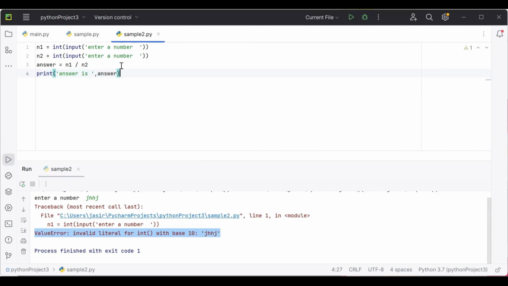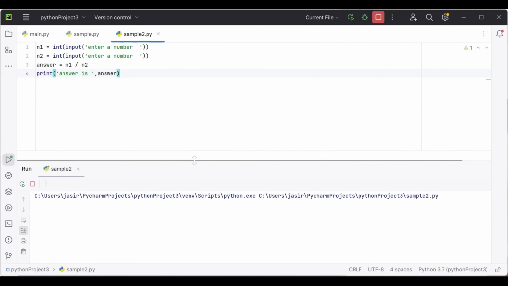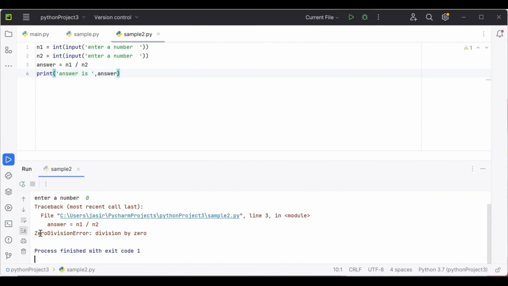Now, the second kind of exception can happen whenever I'm typing the second number as 0. Here you can see it is giving zero division error, division by 0, because we cannot divide a number by 0. Right? So these are the two possible exceptions which can occur.